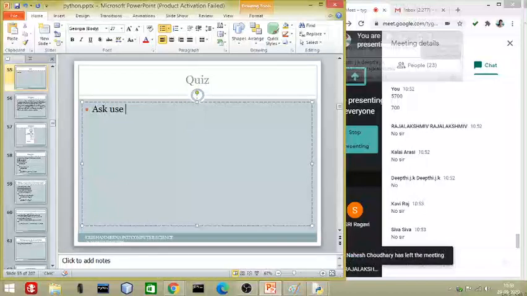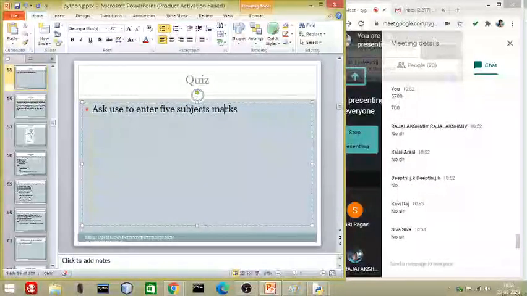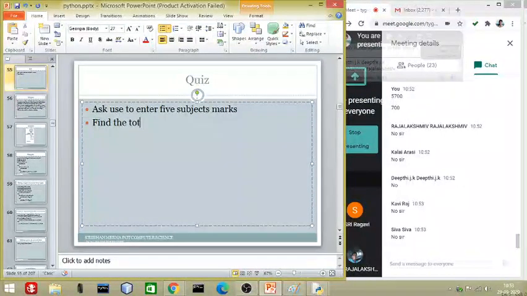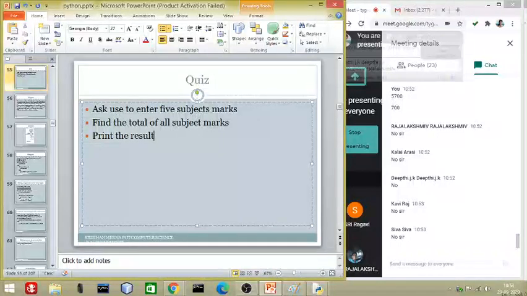Ask the user to enter 5 subject marks. This is the first line. Find the total of all subject marks and print the result. Do this program.